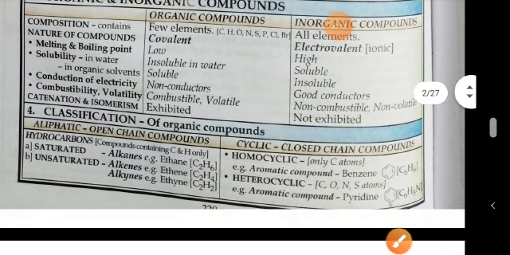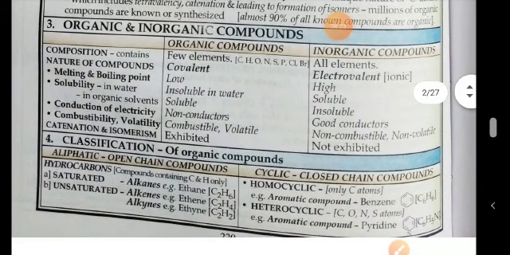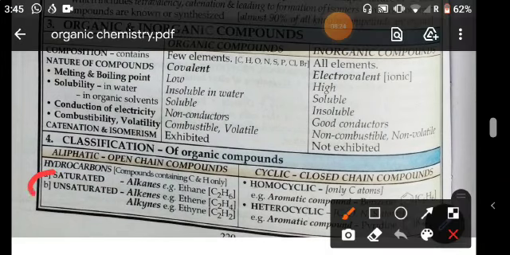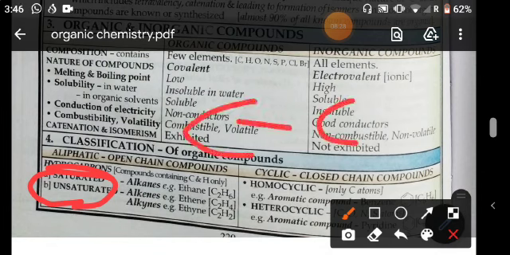Now, classification of organic compounds. You know that hydrocarbons contain carbons and hydrogens, and they are classified into two categories. The first is saturated hydrocarbons and the second is unsaturated hydrocarbons. In saturated hydrocarbons, the carbon valency is fulfilled by only single bonds, where there is a single bond between carbon and carbon.